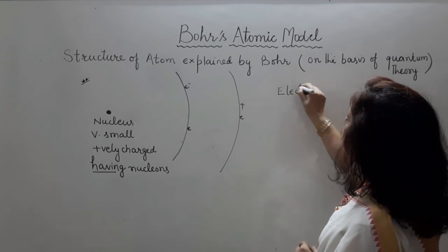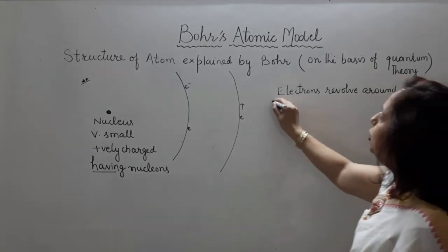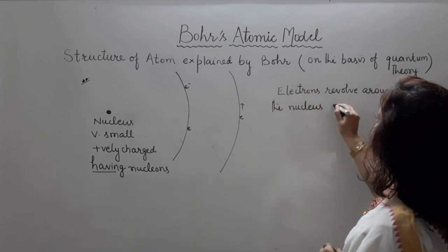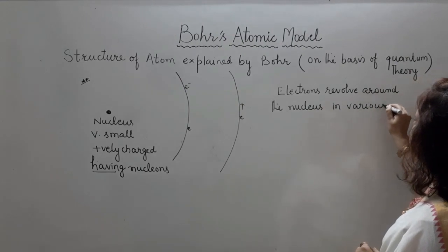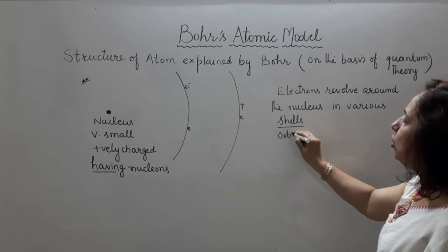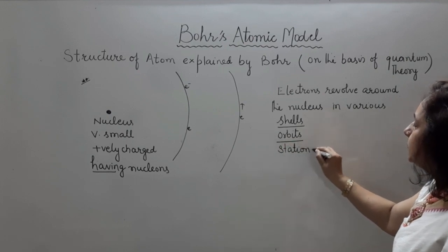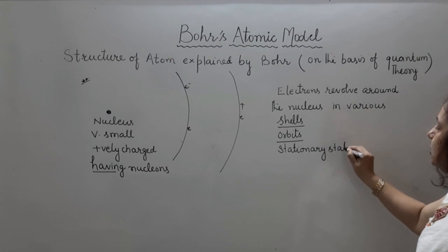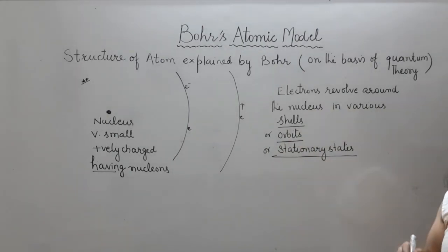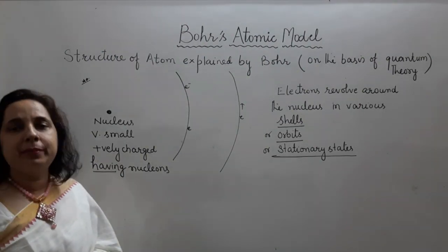When I say electrons revolve around the nucleus in various shells, here a very important point is shell is also named as orbits, or we can say stationary states. The shells of an atom are named as orbits or stationary states. It means electron is revolving around the nucleus in various shells or stationary states or orbits.